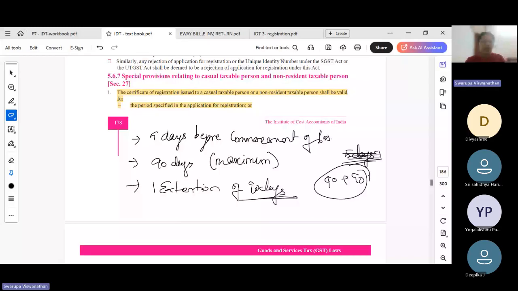And the non-resident taxable person and casual taxable person, both of them should make a pre-deposit of the approximate tax liability at the time of application.